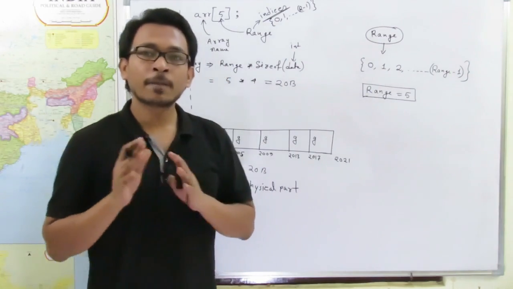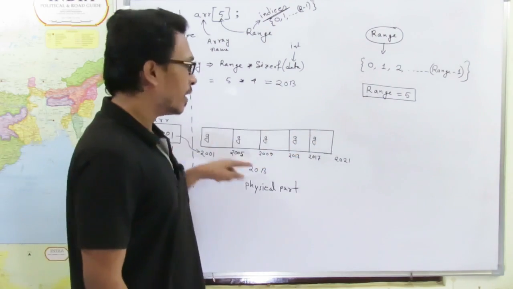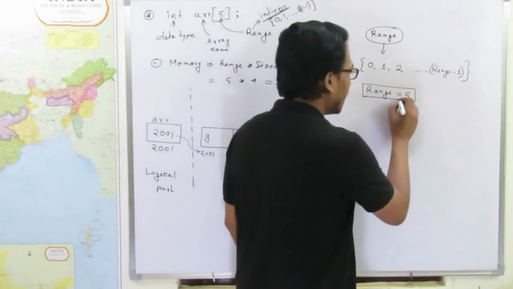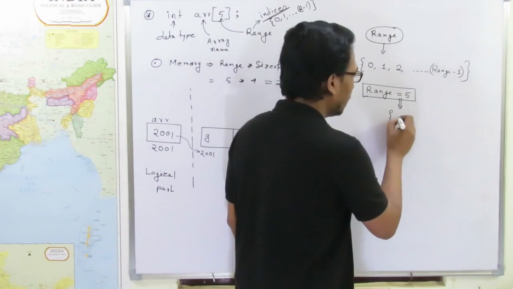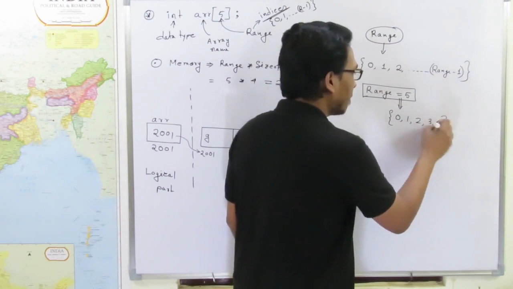Now coming to the index part, what will be the indices used in this particular array? They will be 0, 1, 2, 3, 4.